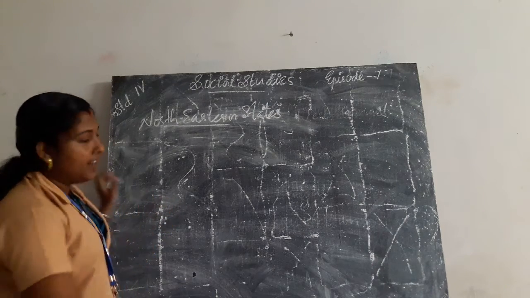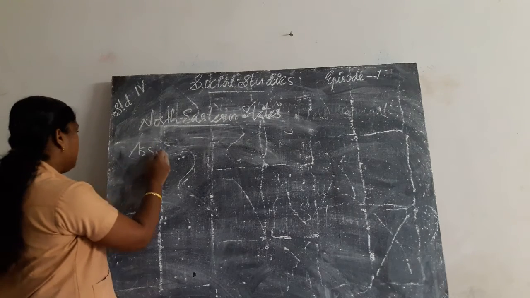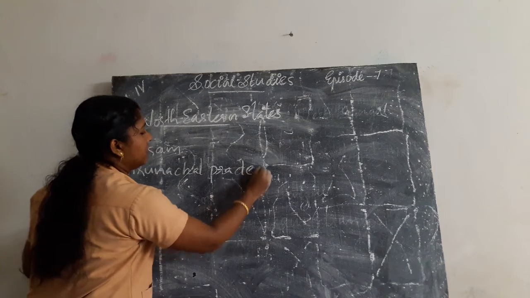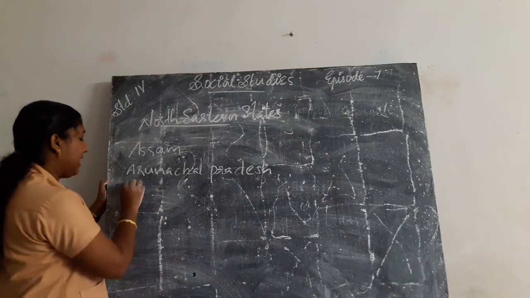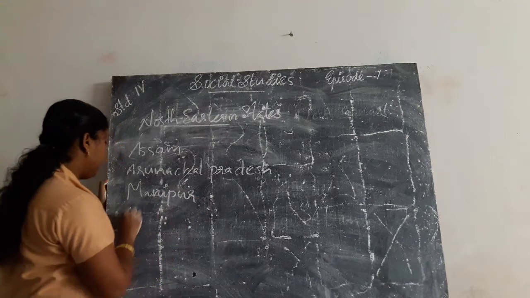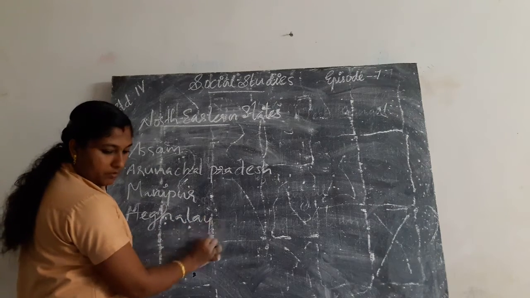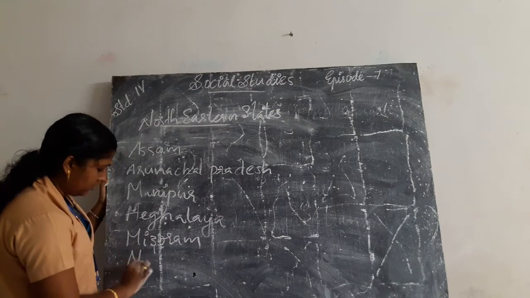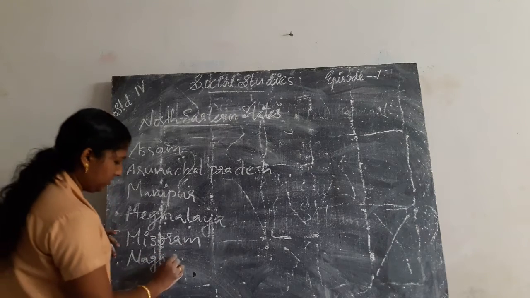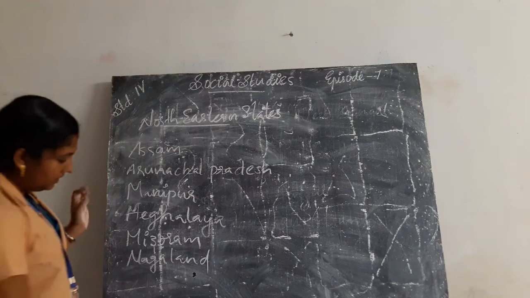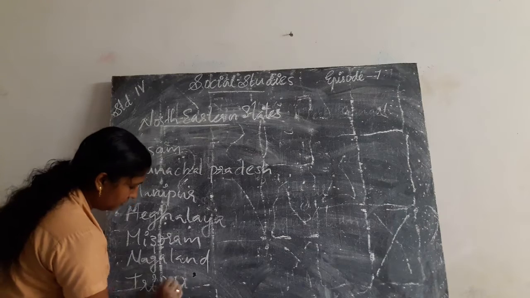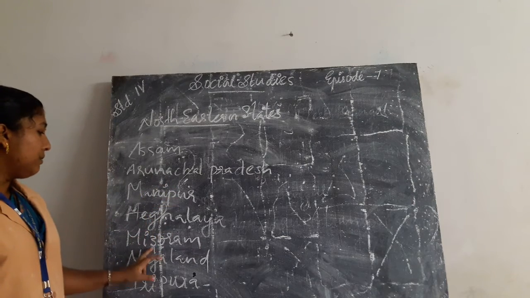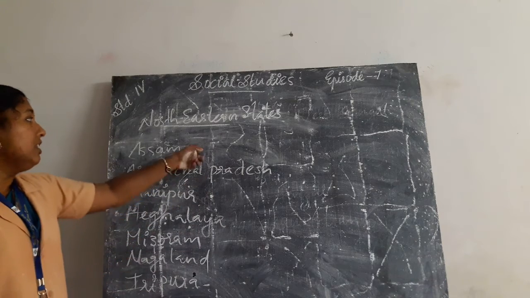They are Assam, Arunachal Pradesh, Manipur, Meghalaya, Mizoram, Nagaland and Tripura. These are the northeastern states.